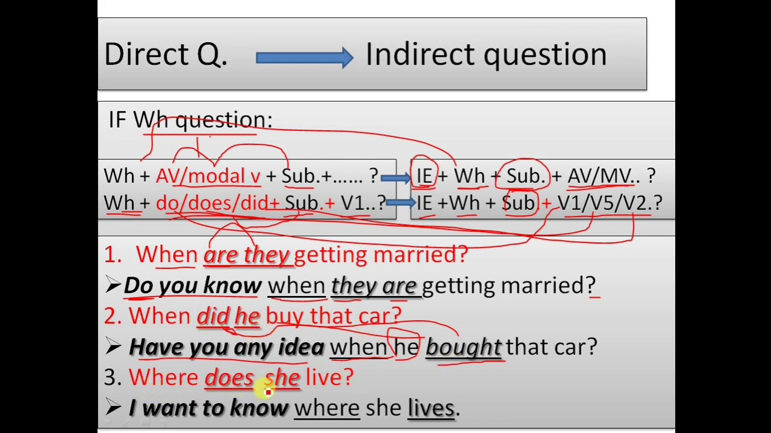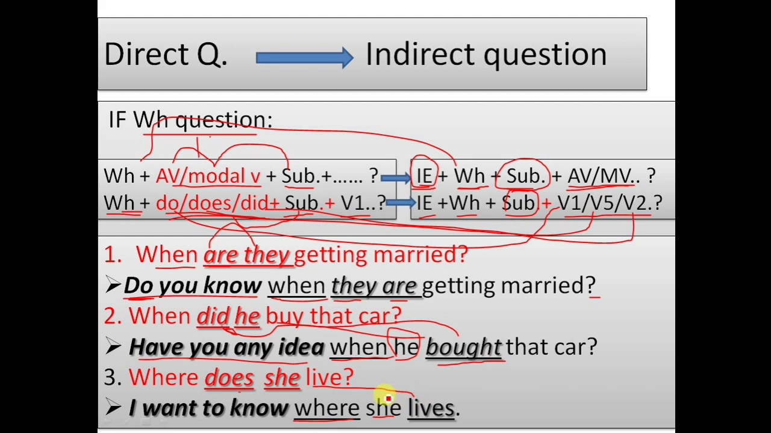Where does she live? Begin with the expression I want to know. Use the same WH word, where, and the subject, she, and here is does, therefore we have to make it V5, lives.